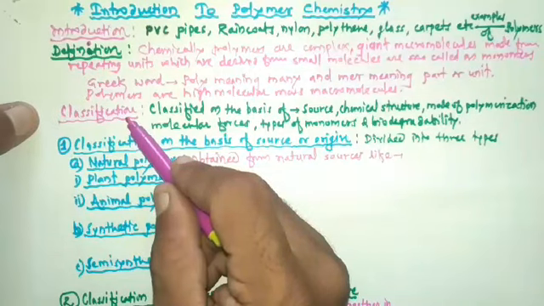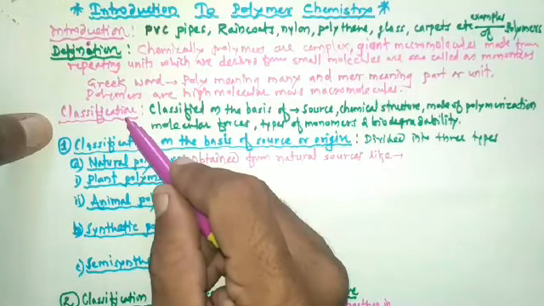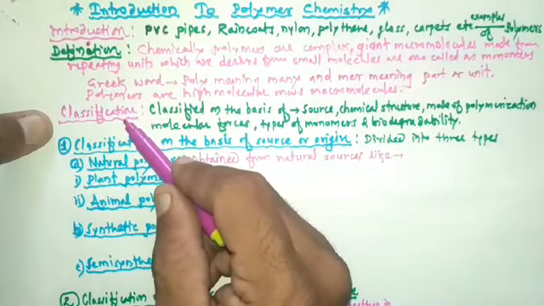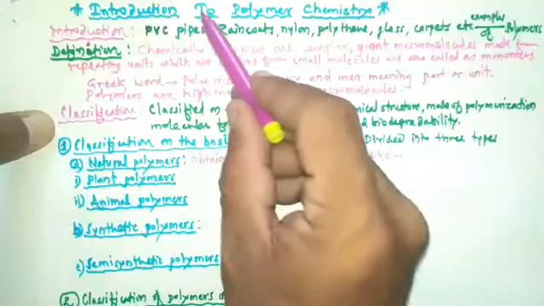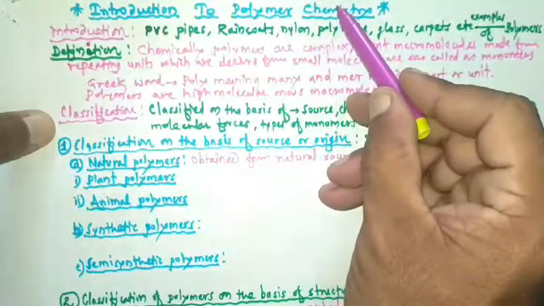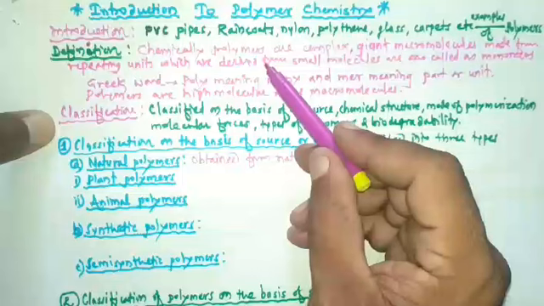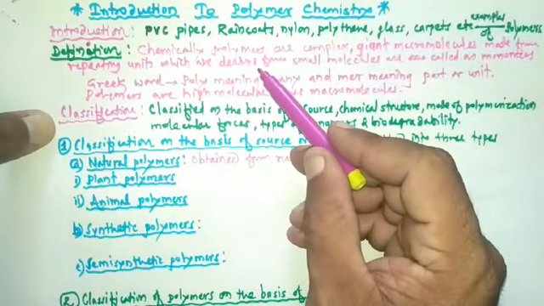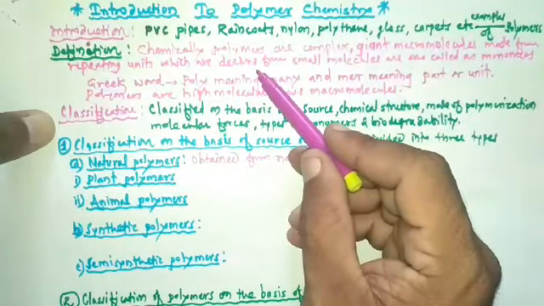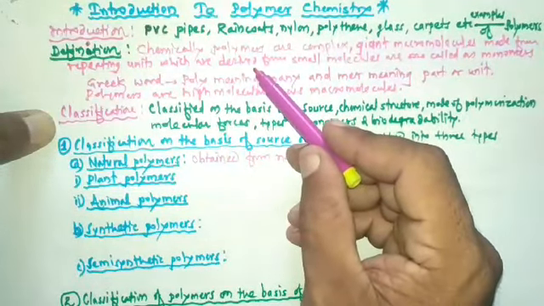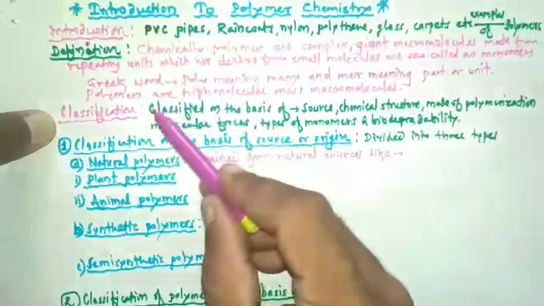In this topic, we are going to study the types, preparation and application of some man-made organic polymers like nylon or terylene, etc.